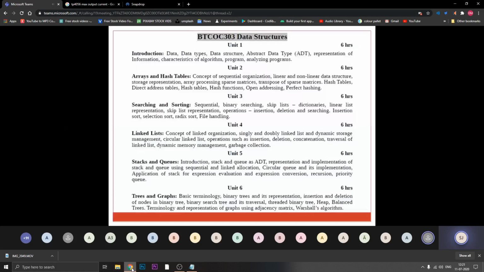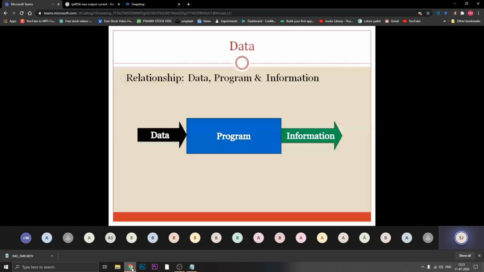Now the first 3 points I have covered up till now. Henceforth, I will be discussing the remaining points from chapter number 1. I hope all of you got the information regarding data, data types and data structure. Okay. I'll move on to the next points from chapter number 1.